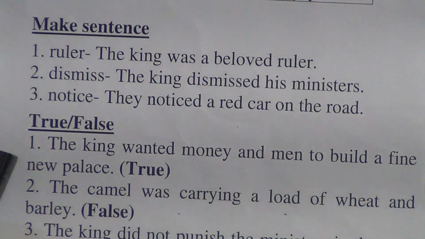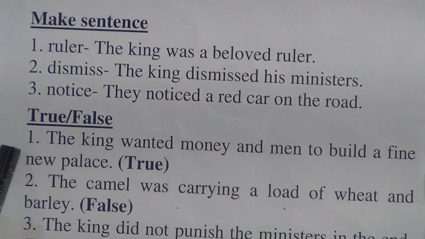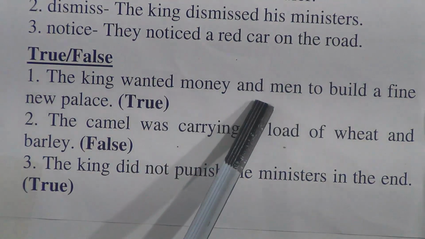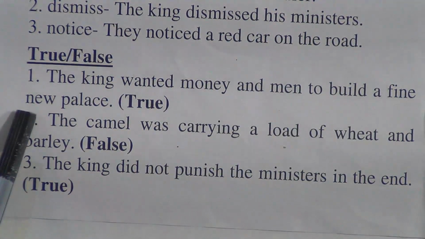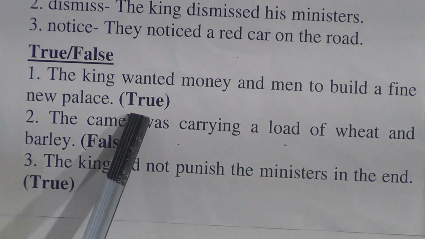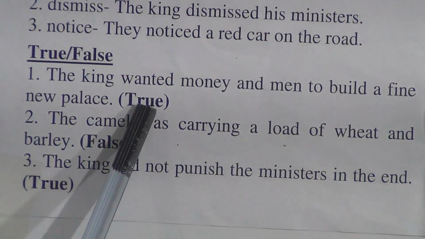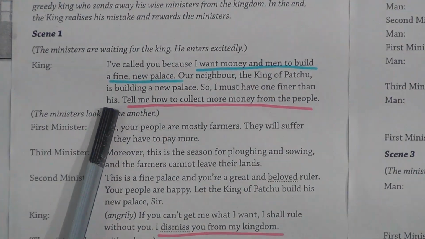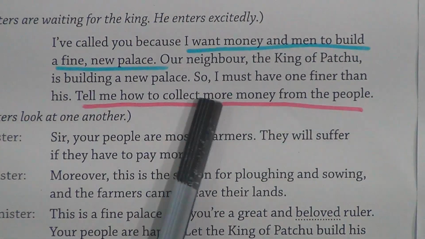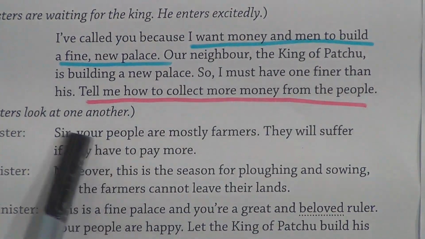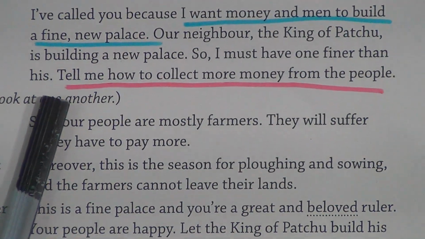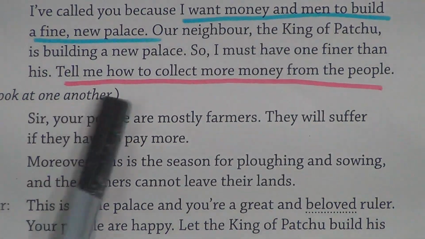True, false. The king wanted money and men to build a fine new palace. This is true. Why true? Let's go to the unit. Tell me, sir, I must have one finer than his. Tell me how to collect more money from the people. So this statement is true.